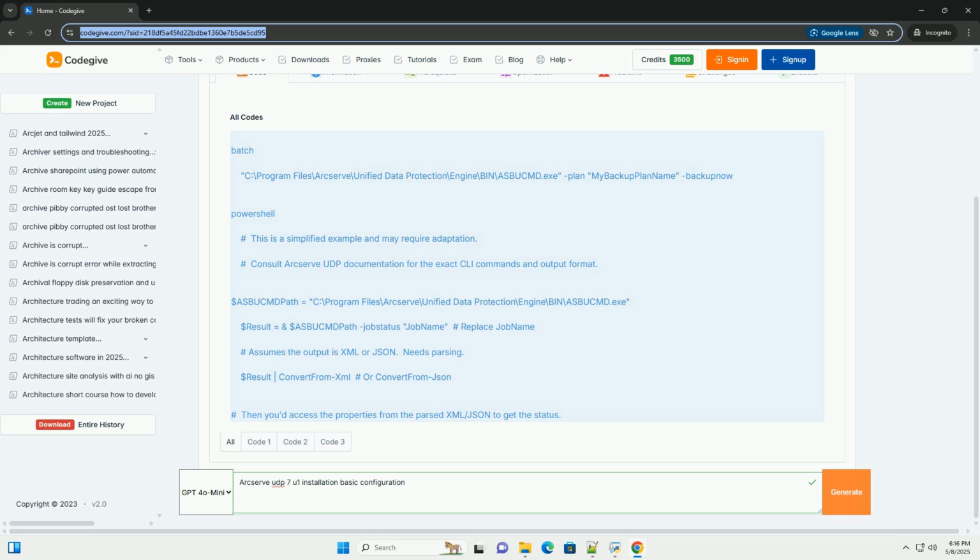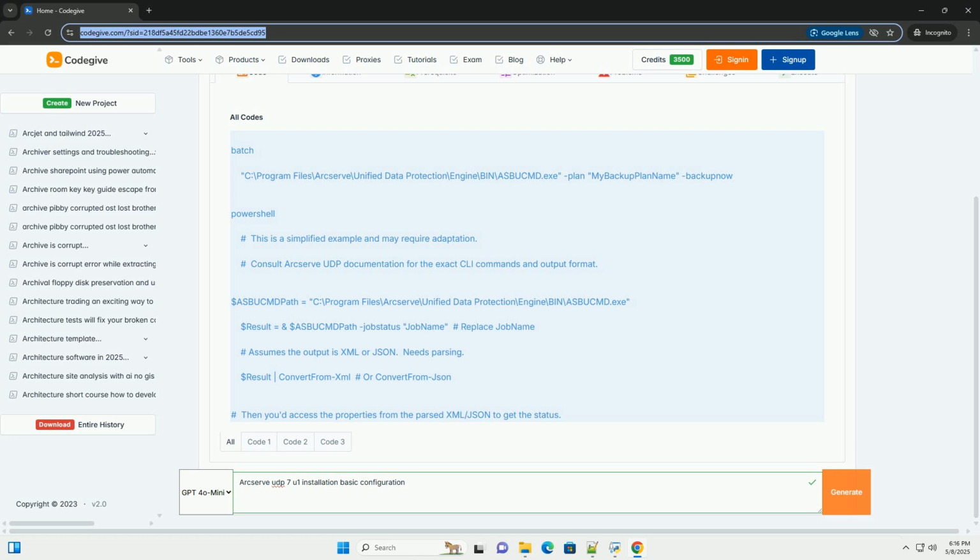Database. Arcserve UDP requires a database. You can use the embedded Microsoft SQL Server Express instance, which is suitable for smaller environments, or use an existing SQL Server instance. Standard or Enterprise Edition is recommended for larger deployments and production environments. If using an existing SQL Server, ensure you have the necessary permissions to create a database and user.